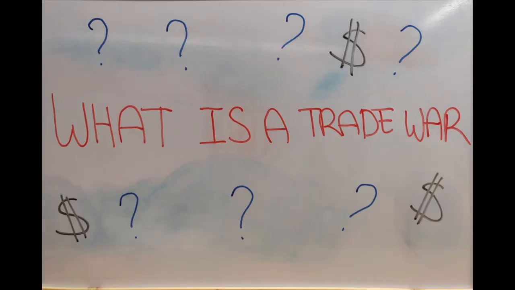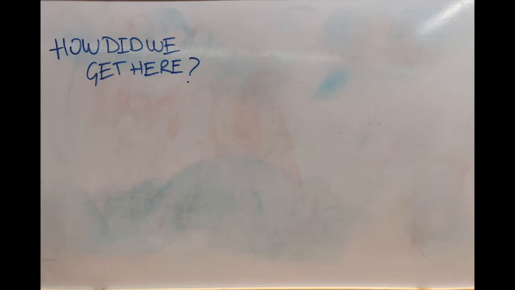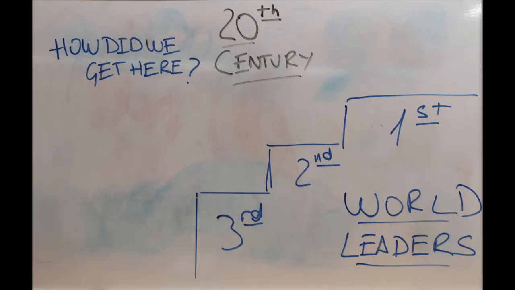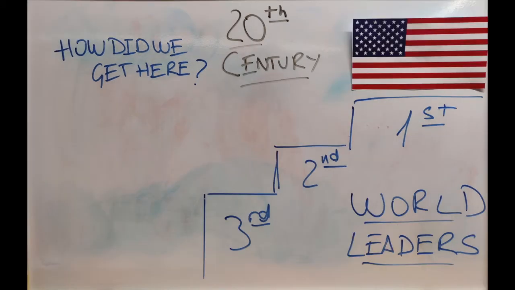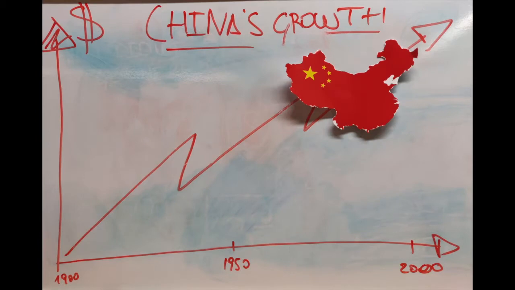A trade war is defined as the imposition of taxes and quotas on the imported products of one country, with the aim of protecting the local market. How did we get here? Along the 20th century, the US had dominated the world economically, but during the last decades, China has grown at an incredible rate, representing a threat for the American dominance.